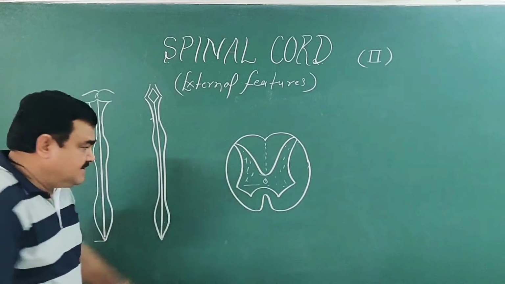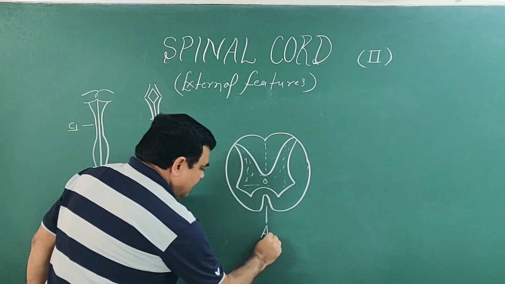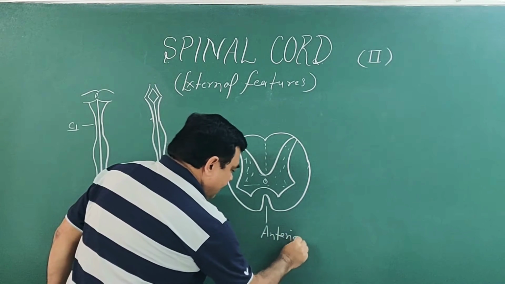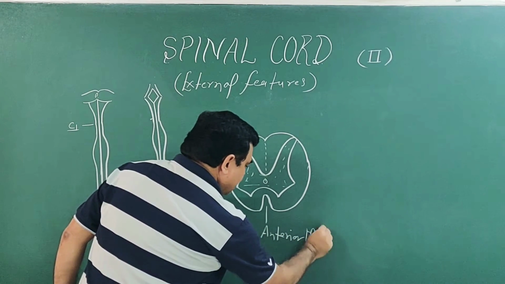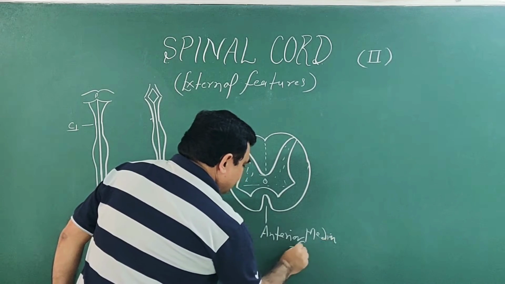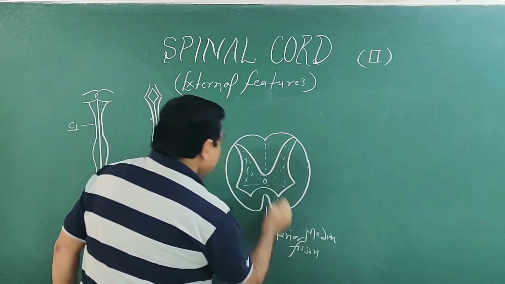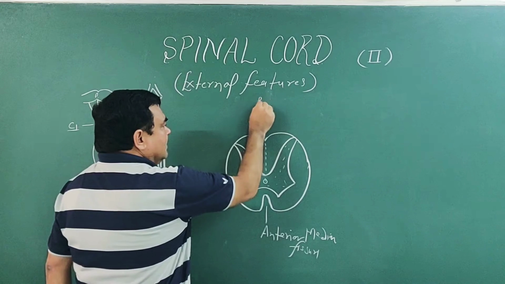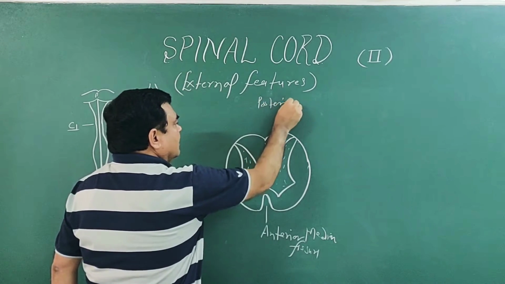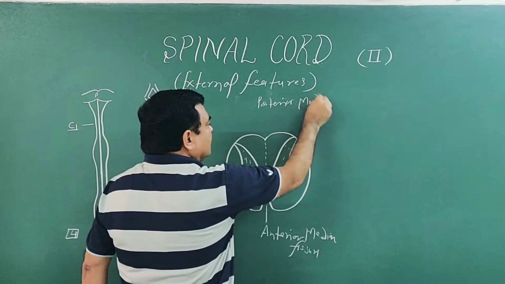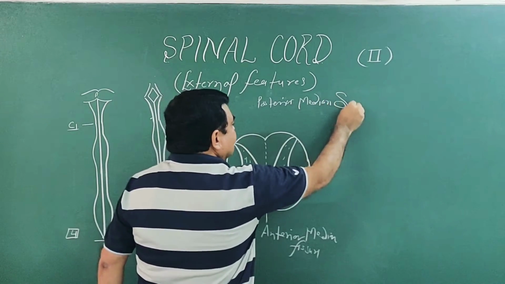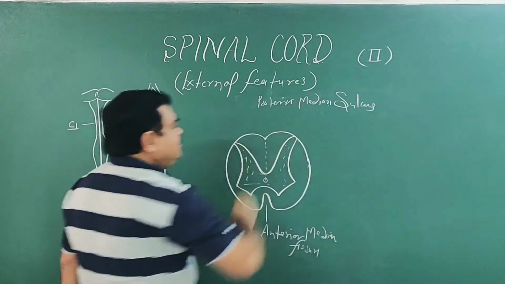This is the anterior median fissure, and posteriorly here is the posterior median sulcus.